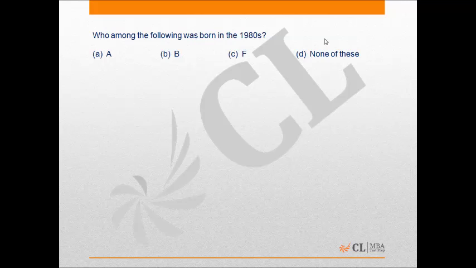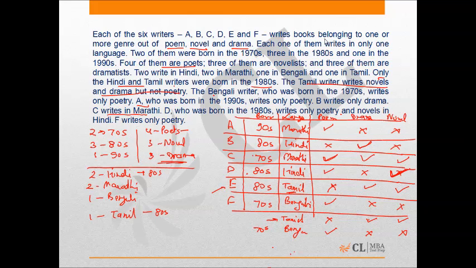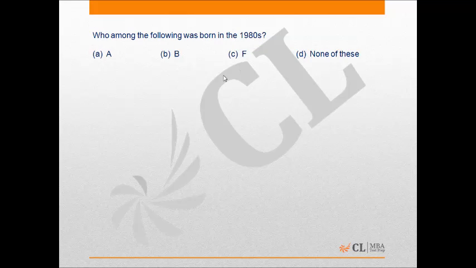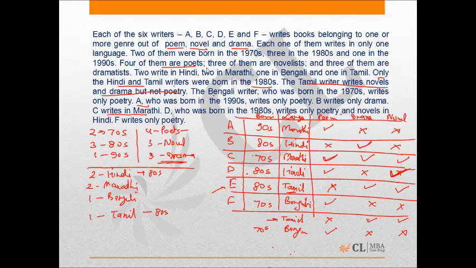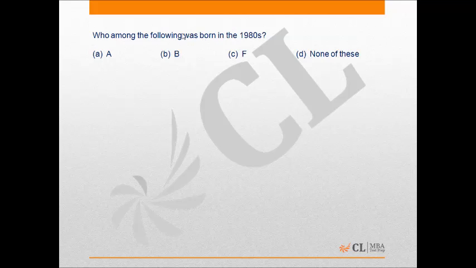Who among the following was born in 80s? D and E are the persons who were born in 80s, and B, D and E. So B, D and E. Only B is the option, and the correct option is option B.